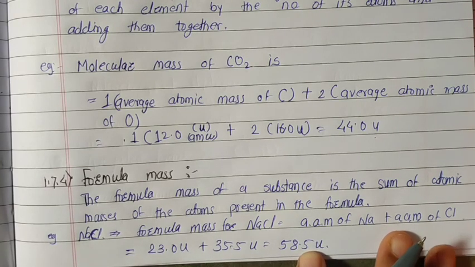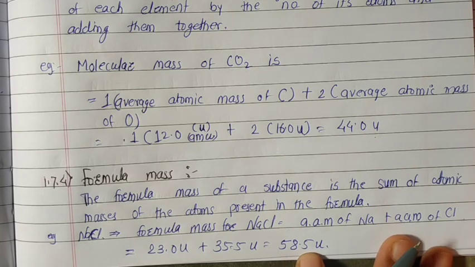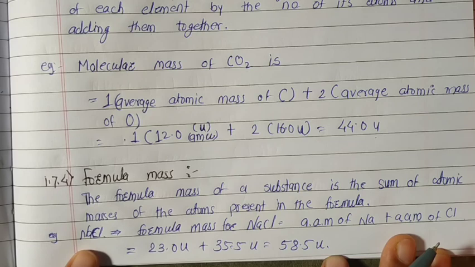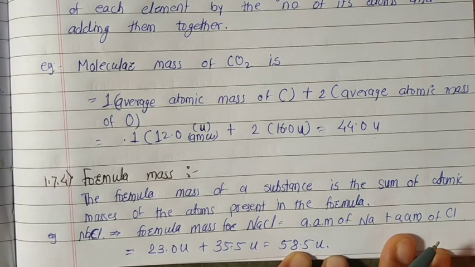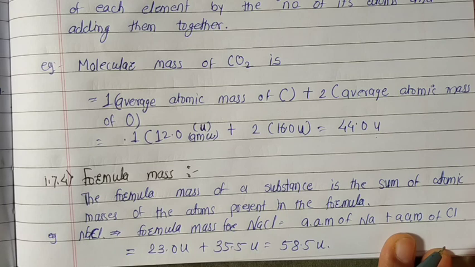So the total is 58.5 u, that is unified mass. So the formula mass for NaCl is 58.5 u. So this is all about atomic and molecular masses. Thank you.